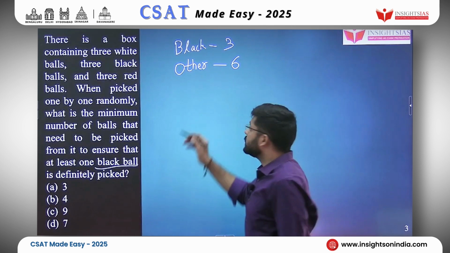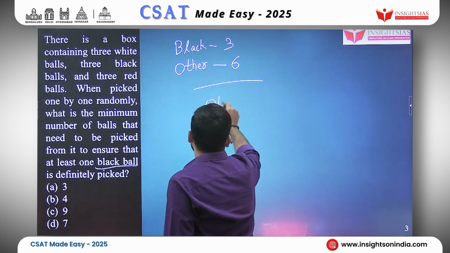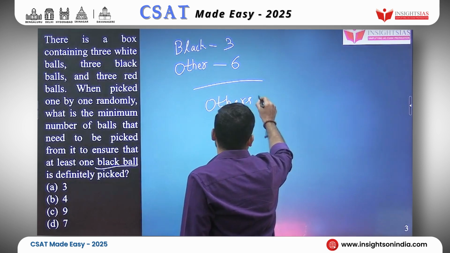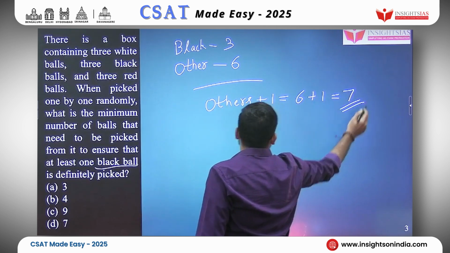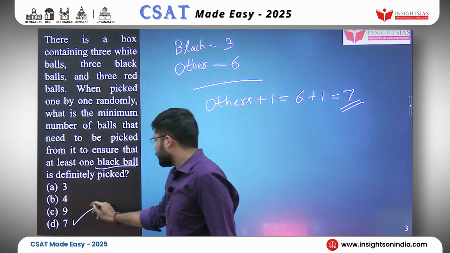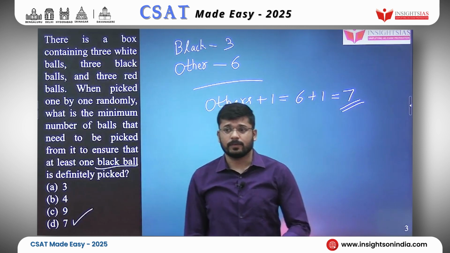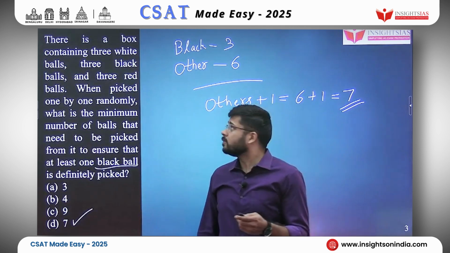So what is your answer? Our answer will be others plus 1. That would be 6 plus 1, which is 7. So your answer is option D, 7. Okay. Let's look at the next question.